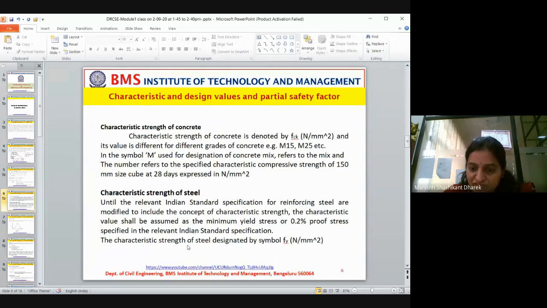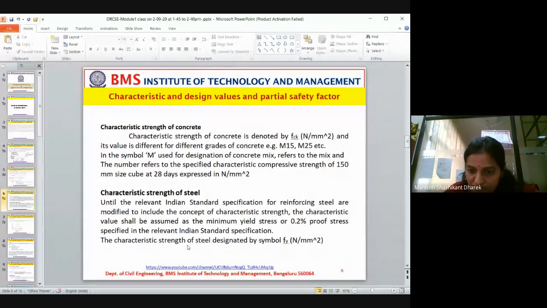In M15 or M30, M stands for concrete mix, and the number refers to the specific characteristic compressive strength. That is very important. It is the compressive strength of a 150 mm size cube at 28 days, expressed in Newton per millimeter square. That means there is a standard cube, 150 mm. Cube means in all the 3 directions it is 150 mm.